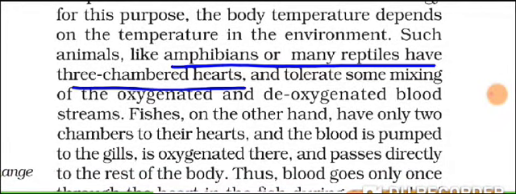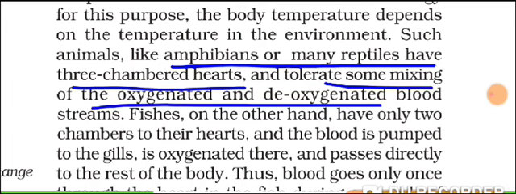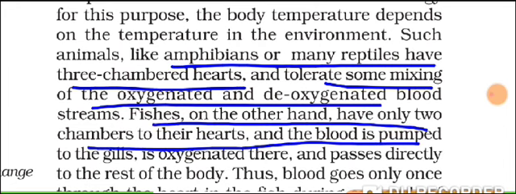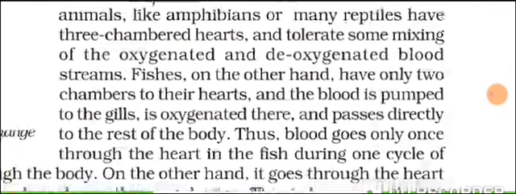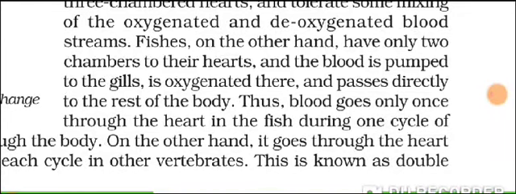Whereas in animals which are slightly the lower order, that is the amphibians and the reptiles, they will have three chambered hearts where some amount of mixing can be tolerated. Whereas if you come down to still lower animal, that is the fishes, they will have only two chambers, one auricle and one ventricle. So there, their body physiology is such that it doesn't make any difference if the blood gets mixed up. Is that point clear? So, but in case of vertebrates, you find that the type of blood circulation is called the double circulation. Clear till here?